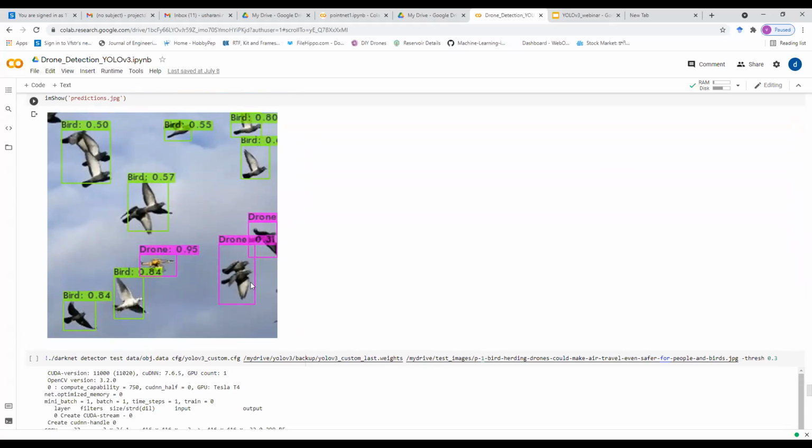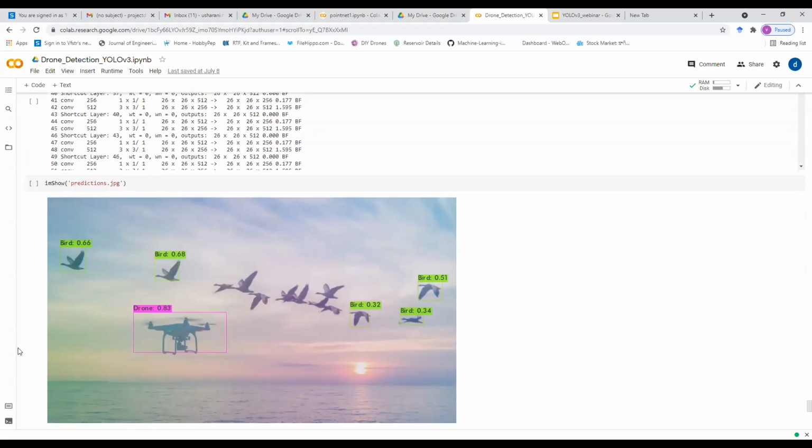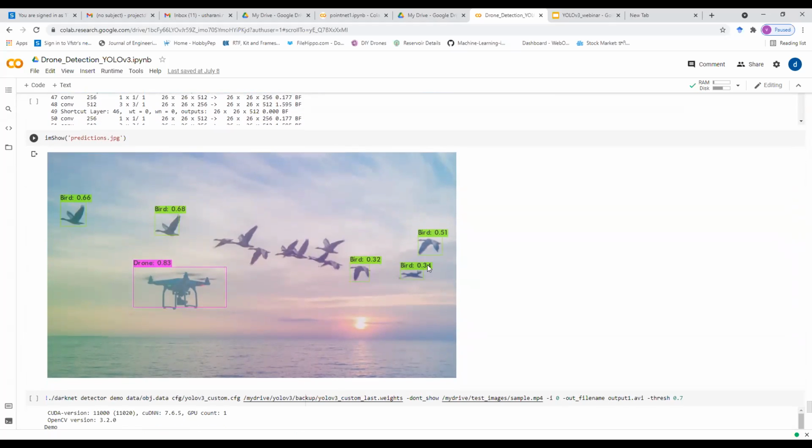Here there are a few errors. Here our model is not able to detect a few birds because there is overlapping, I guess, and here also the confidence decreases depending on the size, background, and many other feature aspects.